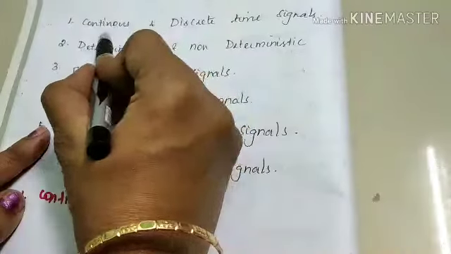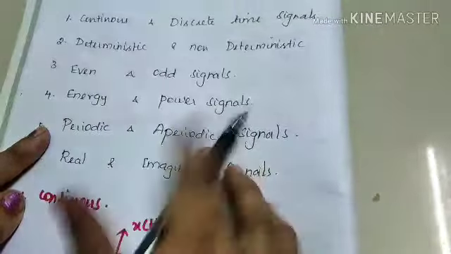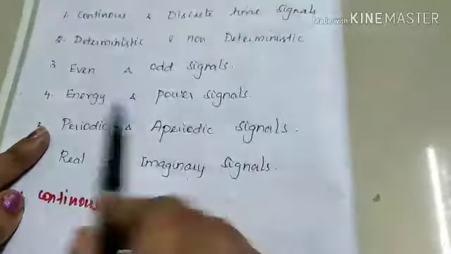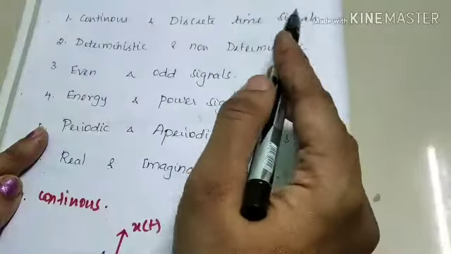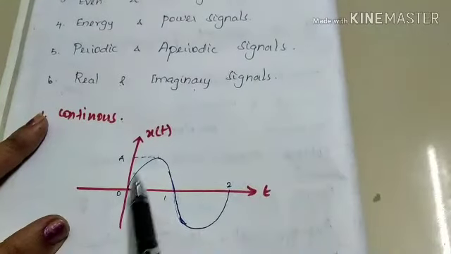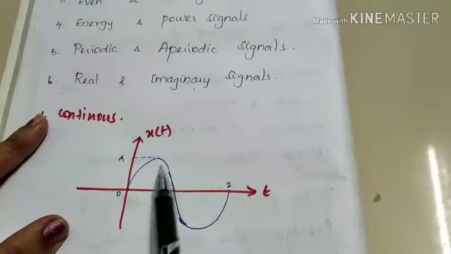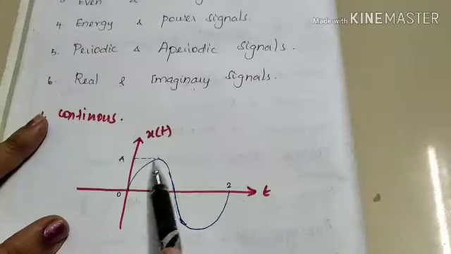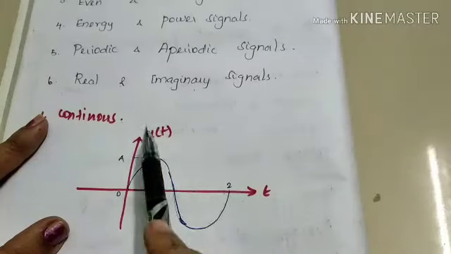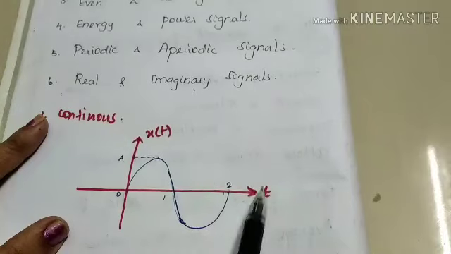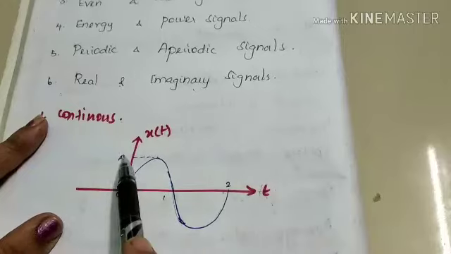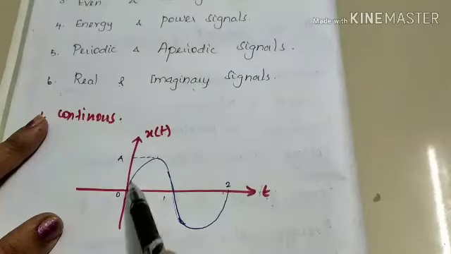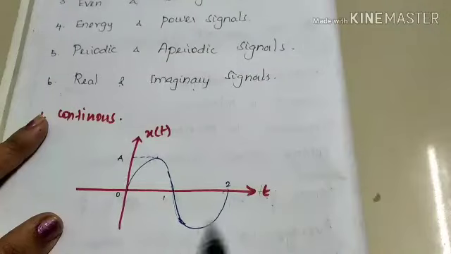First type is continuous and discrete time signal. As you all know, continuous is nothing but a continuous form of signal. Discrete has only some discrete samples of a signal, right? See this example, this is a continuous signal. There are no hurdles over there. This is our amplitude x of t, and this is the time axis, the x axis, which is represented as time. This is our amplitude A, and the signal is a continuous time signal.